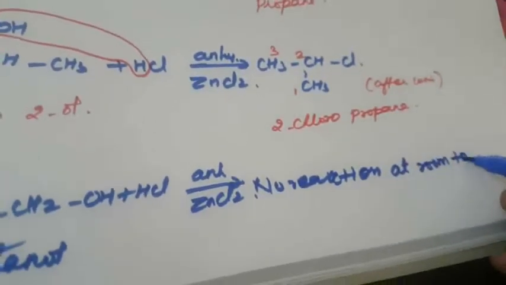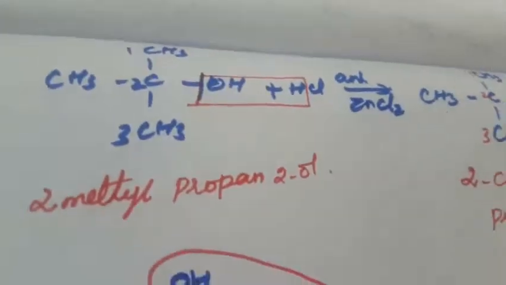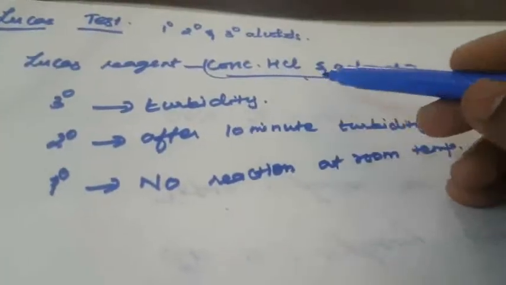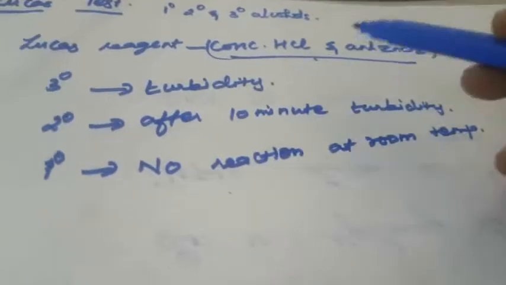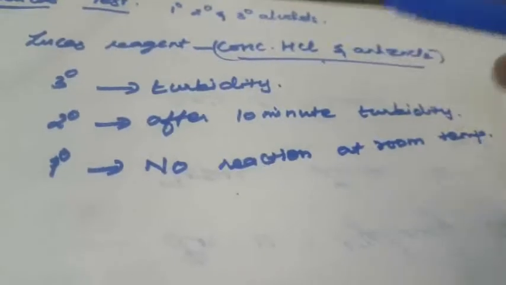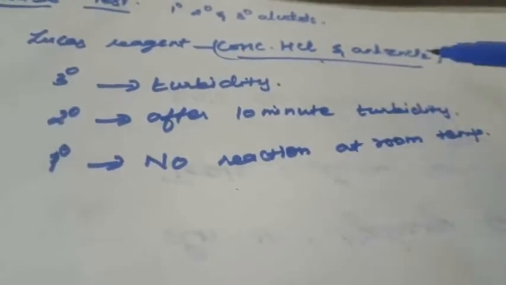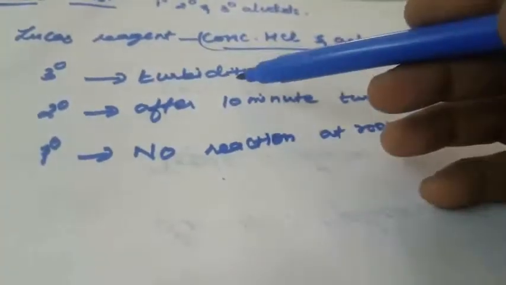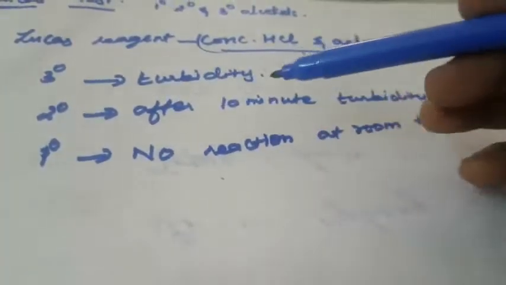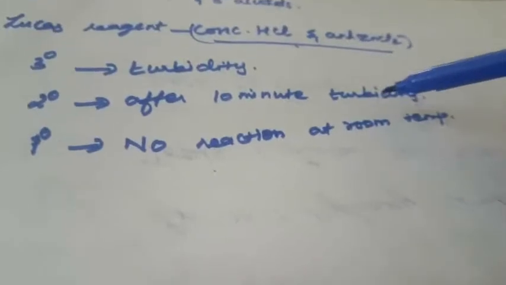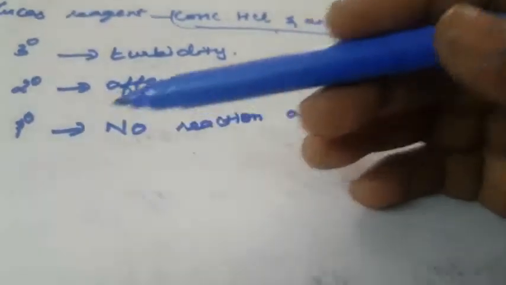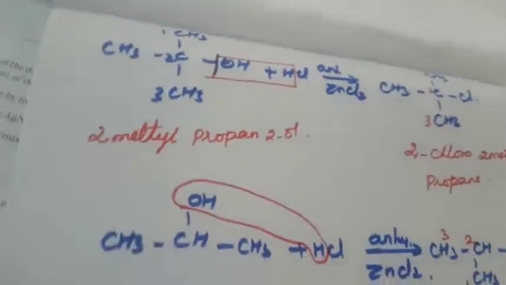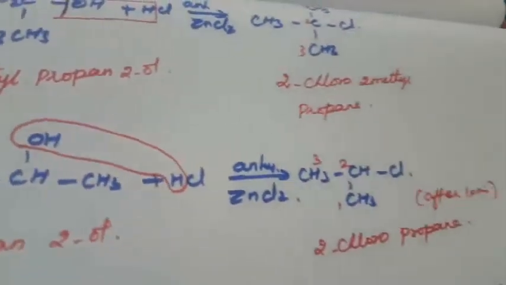So this is the Lucas reagent. What is meant by Lucas reagent? It is the mixture of concentrated hydrochloric acid and anhydrous zinc chloride, which is called Lucas reagent. When it reacts with tertiary alcohol, turbidity forms immediately; with secondary alcohol, turbidity occurs only after 10 minutes. With primary alcohol there is no reaction at room temperature. So this is the summary for primary, secondary and tertiary alcohol.